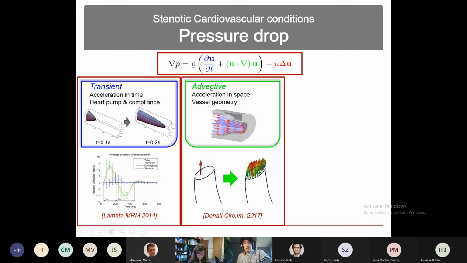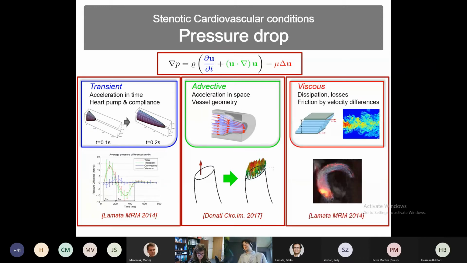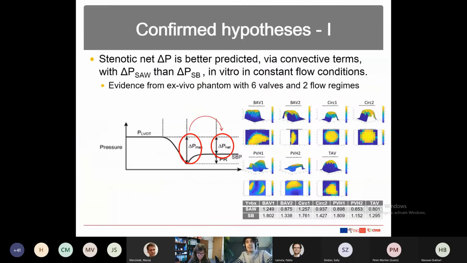And here we have what we call SAW, considering only the advective component, which is the predominant component whenever the stenosis is higher. So whenever we have a high velocity, this is the predominant component, so we can estimate that the others are negligible. And finally, there is the viscous component, which is related to the friction in the wall and between layers of the flow. Finally, we can also include the turbulence, but I will speak about that in a second.